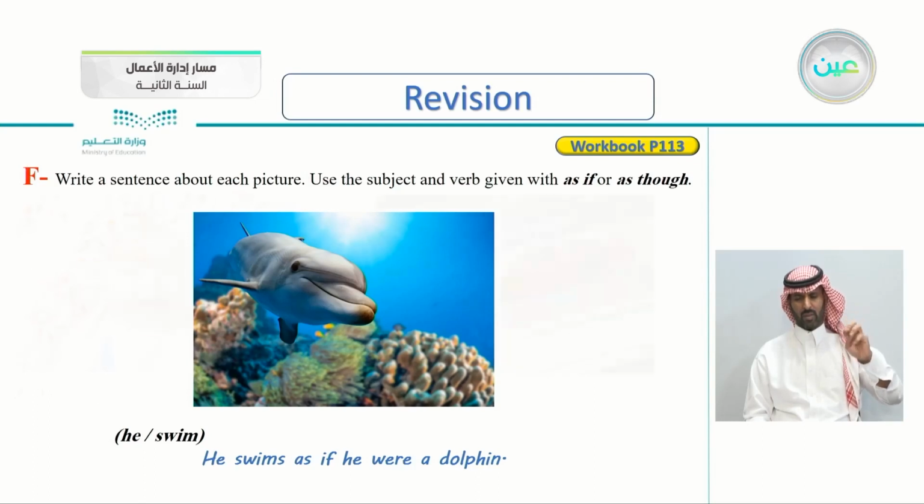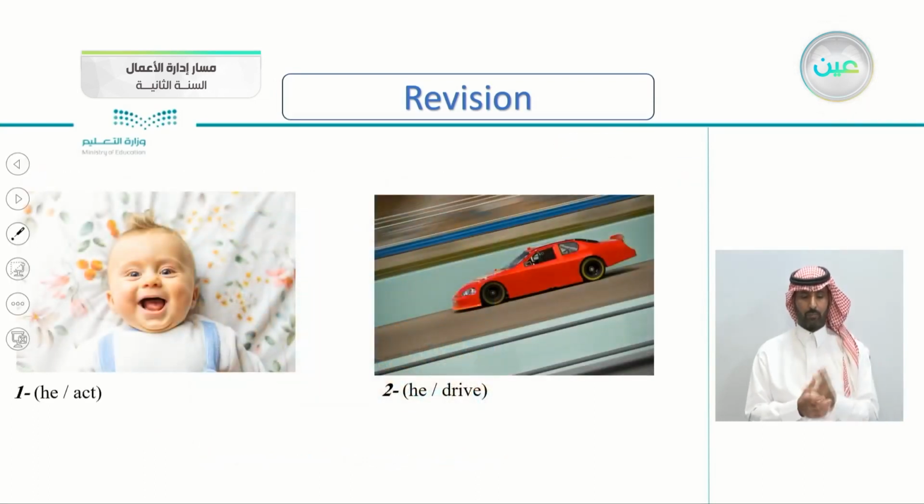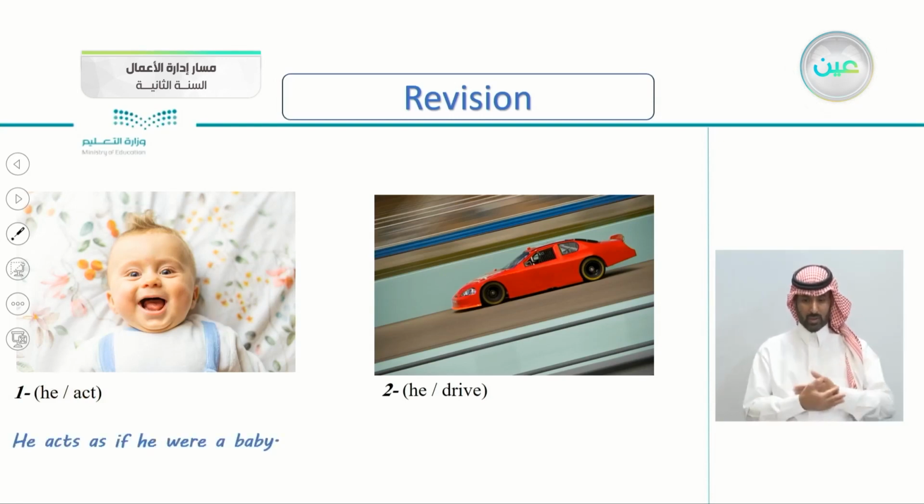So now I think you understand the exercise. Number 1, this is a picture of a baby, and he act. So he acts as if he were a baby.